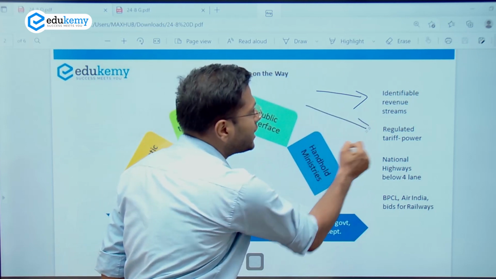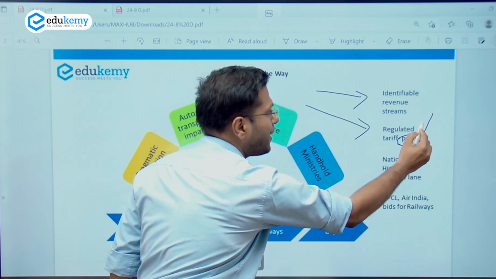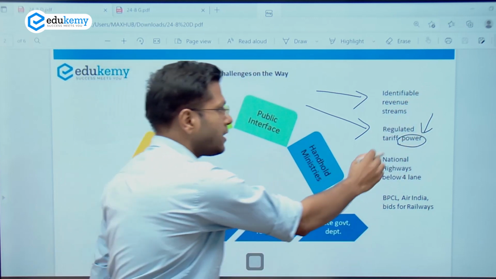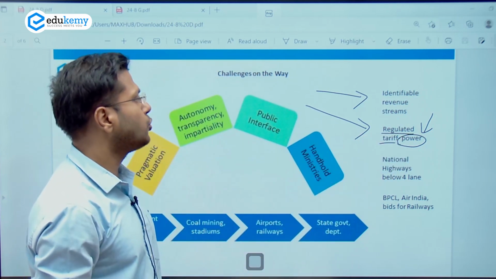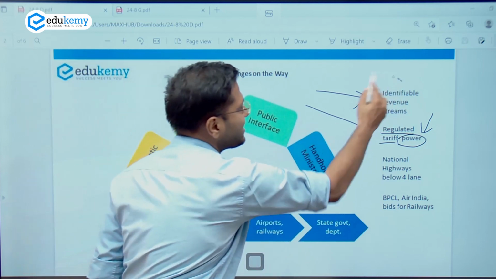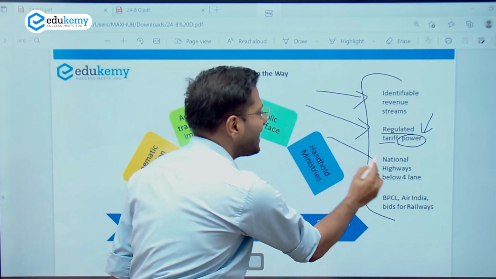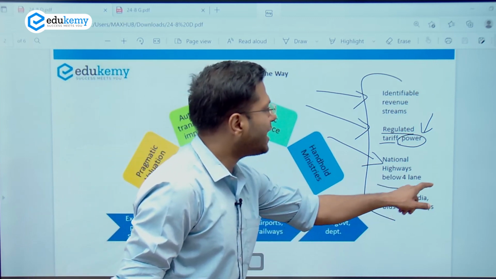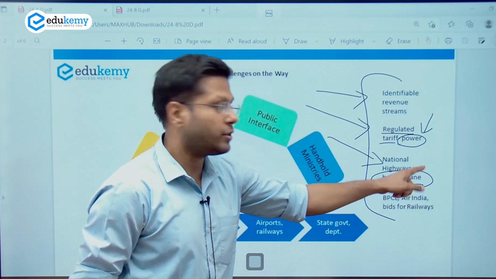Government need not interfere in the tariffs, because if we are ensuring that private participation be there in the power sector, we will have a bill on this in the next session in the parliament, right? Government should not regulate the power tariffs in the cities and the rural areas. This is an important parameter, again derived from here. So you can use these examples while you point out these deficiencies. National highways: now the private players say that they will not be participating in these subcontracts in the monetization pipeline where the highways are less than 4 lane. So this is another issue.